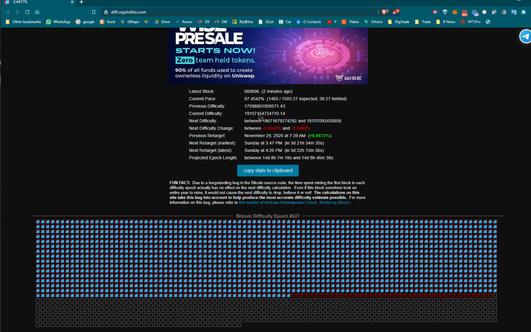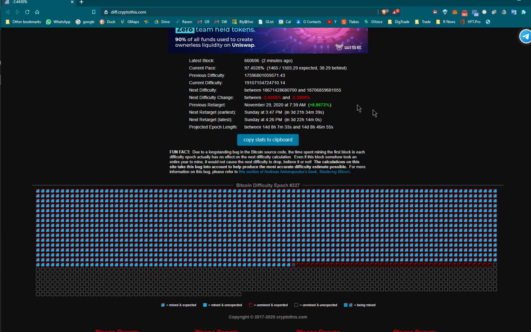These miners are crunching this math problem, and part of the math problem has this difficulty rate in it. The difficulty rate is made to make sure that they do not release Bitcoin any faster than 10 minutes.